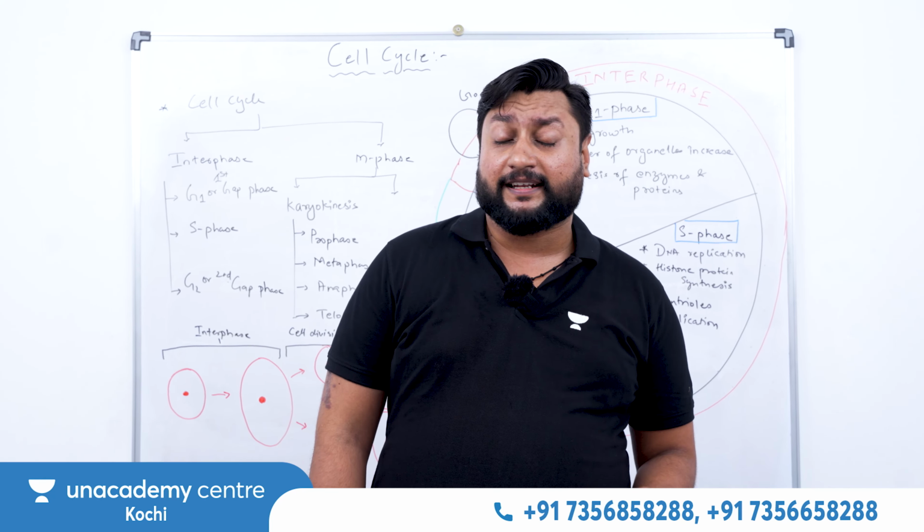In the cell cycle we can divide the cycle into two: interphase and M phase. You can clearly see this entire part here is your interphase. It is one of the longest phases in a cell cycle. If it takes about 24 hours for a typical cell to grow in a lab, then almost 95% of the time it will remain in the interphase, and only for a short time will it be in the divisional phase, that is the M phase.